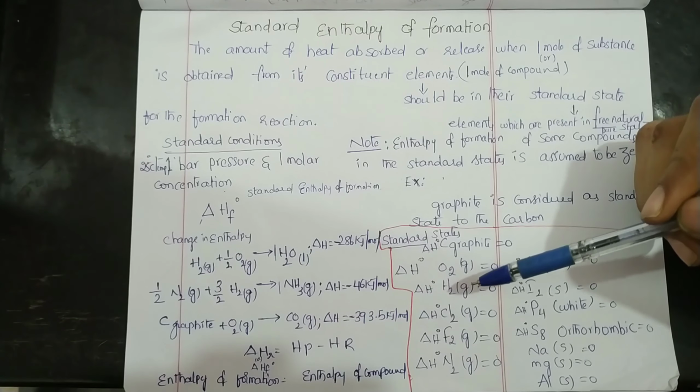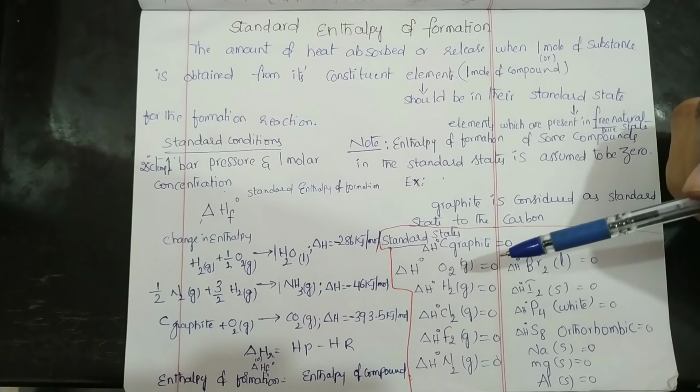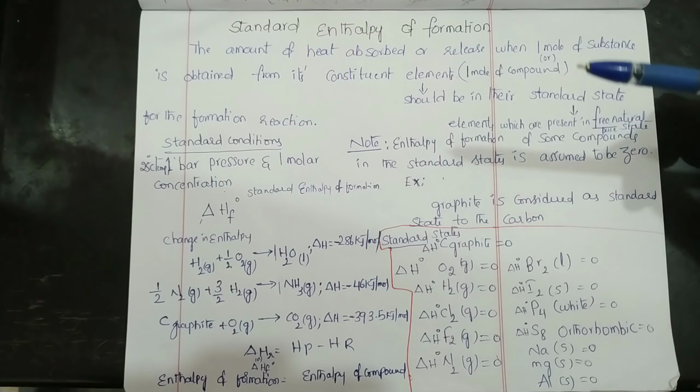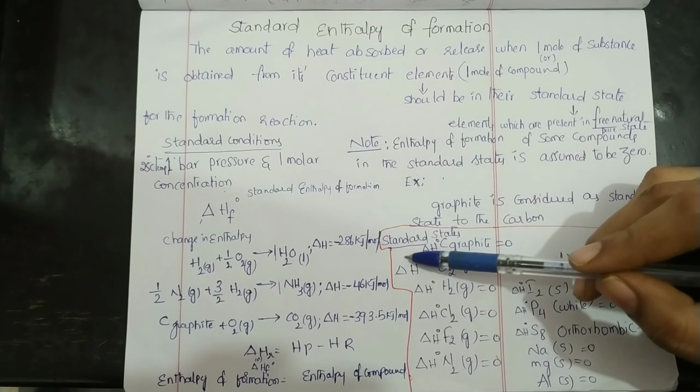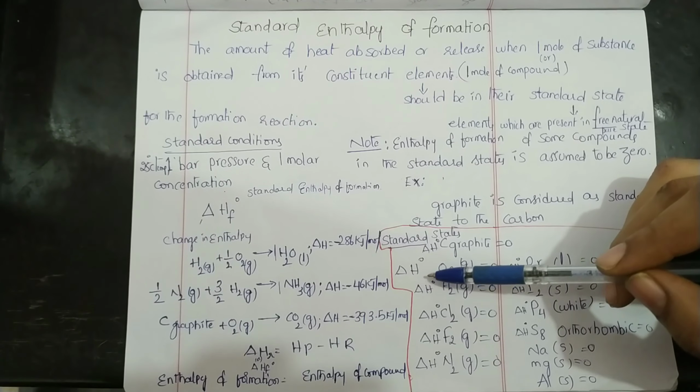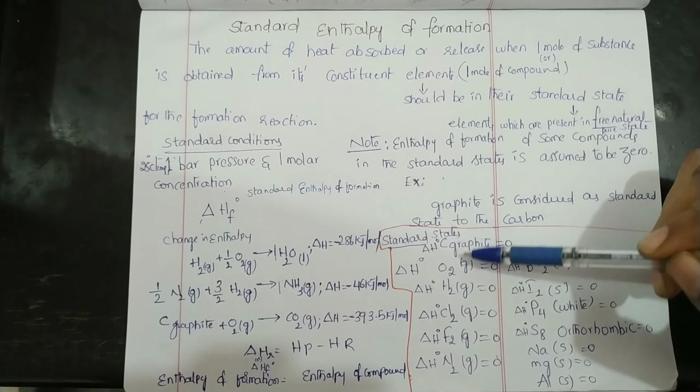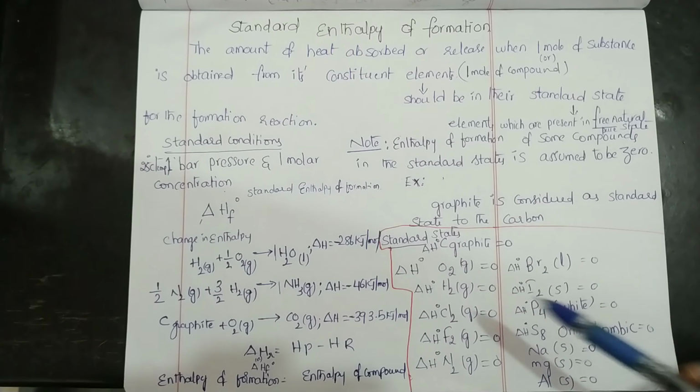What is standard state? The elements which are present in their purest form or free natural state are called the standard state. Note that the enthalpy of formation of some elements in standard state is assumed to be 0.